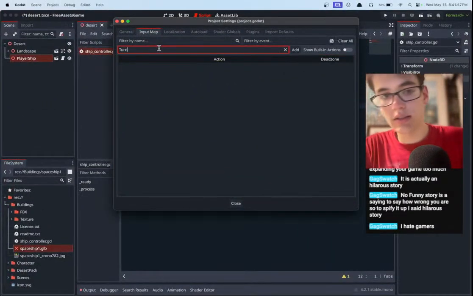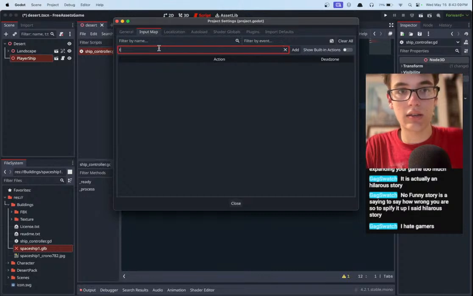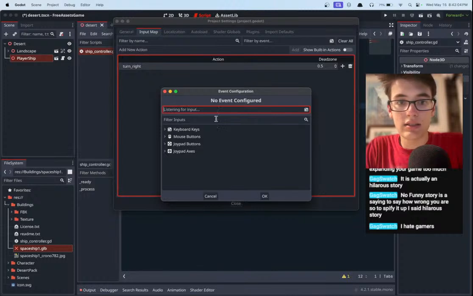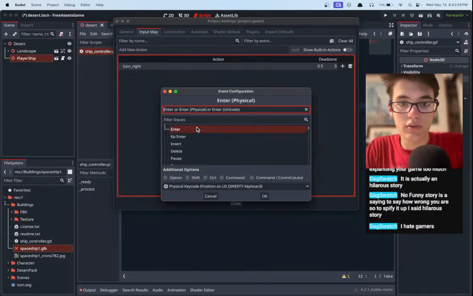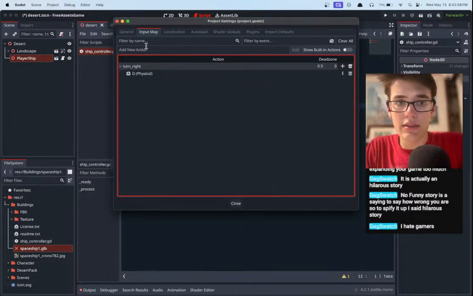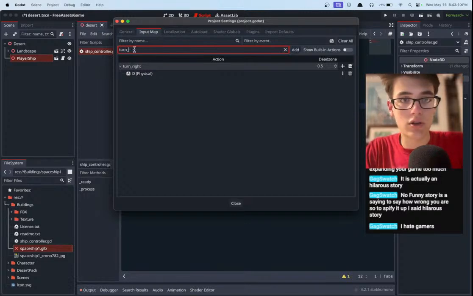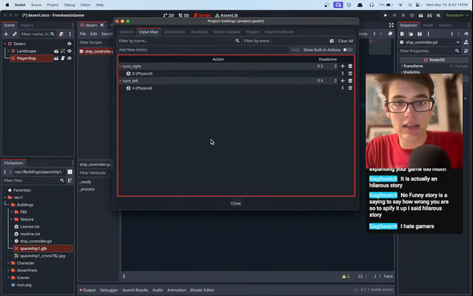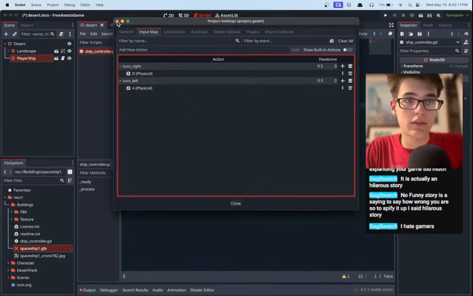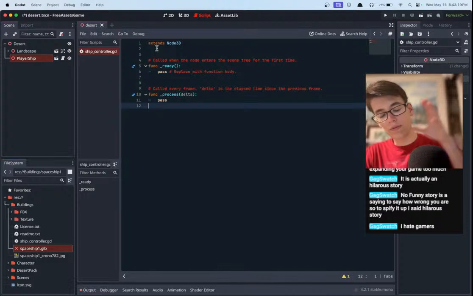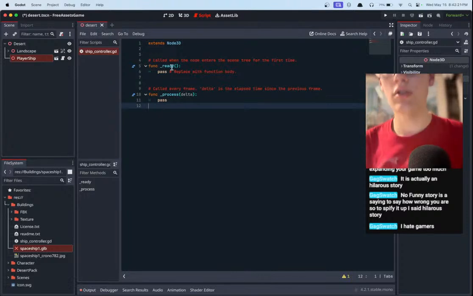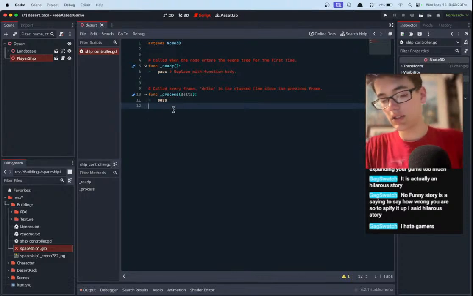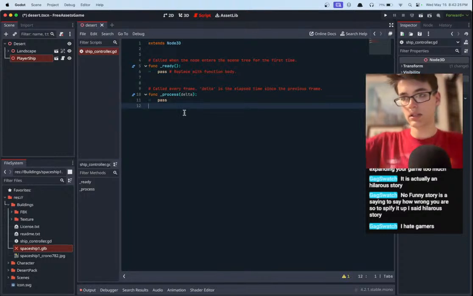But okay, let's go ahead and make a turn, and again we'll use our snake case, I guess. Turn right, which is going to be D, and then we're going to have our turn left, which is going to be A, and that'll be what we'll start off with. So I'm thinking the spaceship is already going forward, and so then we'll just use A and D to turn, and then maybe we'll use W and S to adjust speed later on, or to go tilting up and down probably.